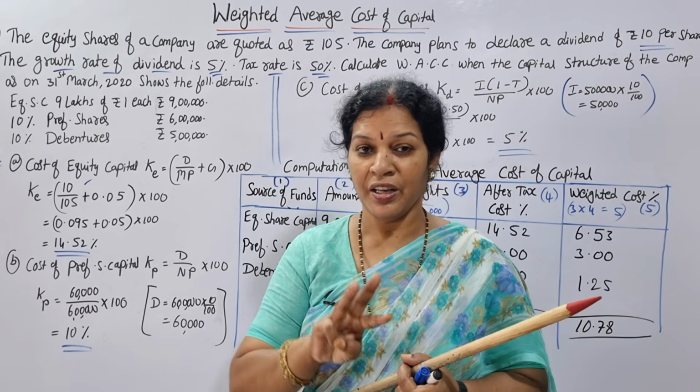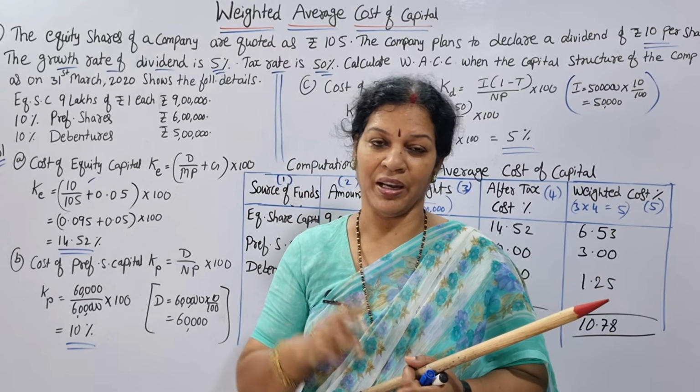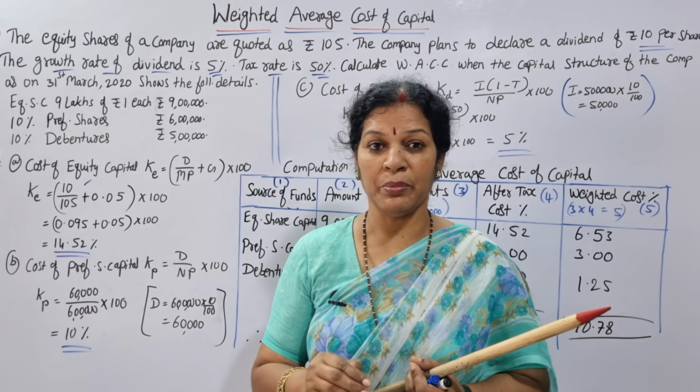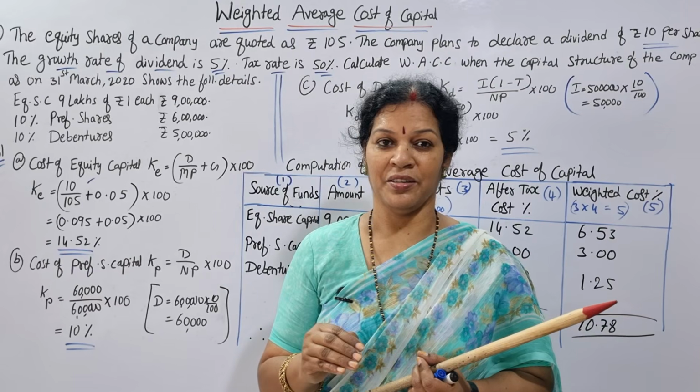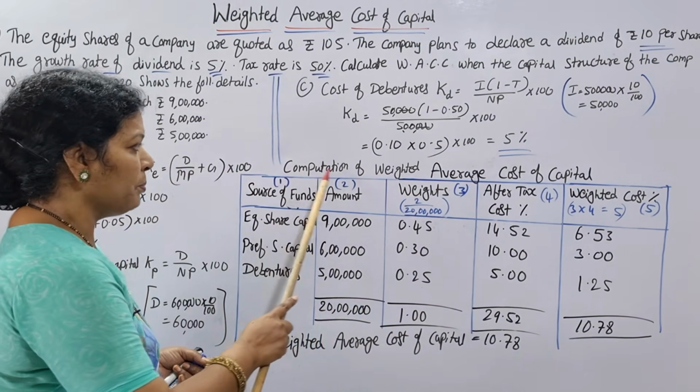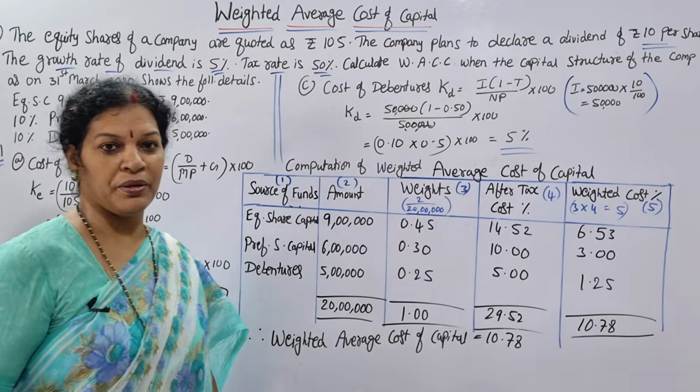Like we have calculated the cost of preference shares, cost of equity shares, cost of debt. Now when we know these three values, then we can show through a table the WACC, weighted average cost of capital. So now here is the computation of weighted average cost of capital.